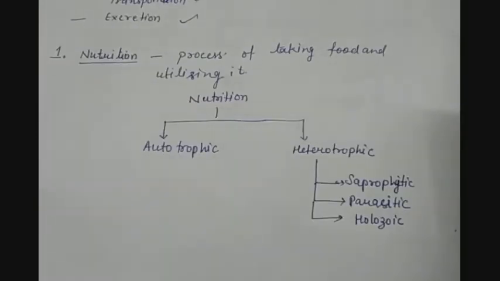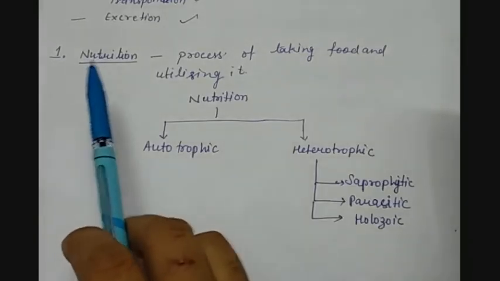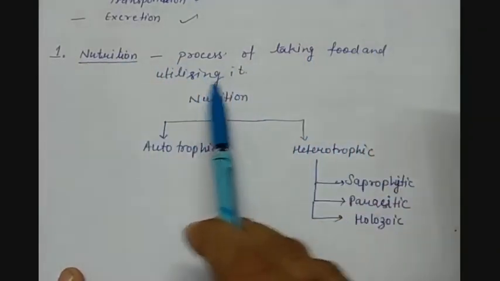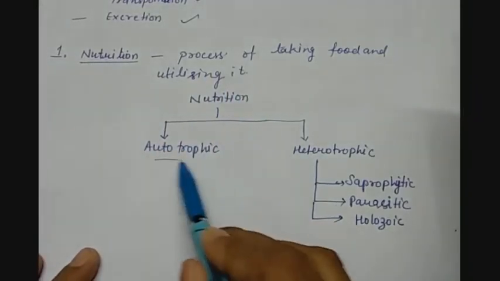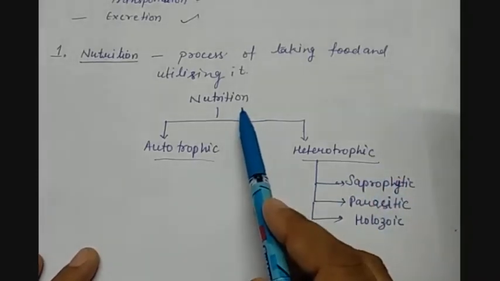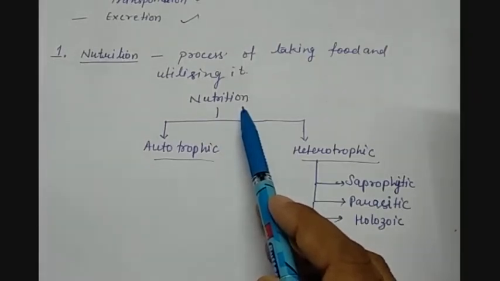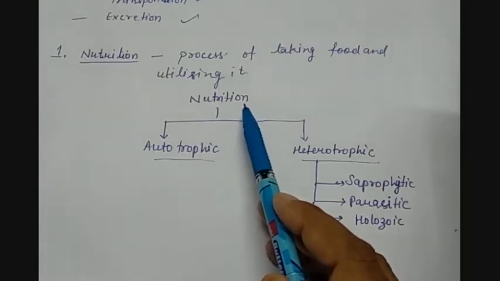So let us discuss the first life process, that is nutrition. What is nutrition? First we should understand that nutrition is the process of taking food and utilizing it. Further, this can be divided into two parts, autotrophic and heterotrophic. So nutrition is a process, and what do we obtain during this process? Nutrients. Nutrients like amino acids, fatty acids, glucose. So these are the nutrients.